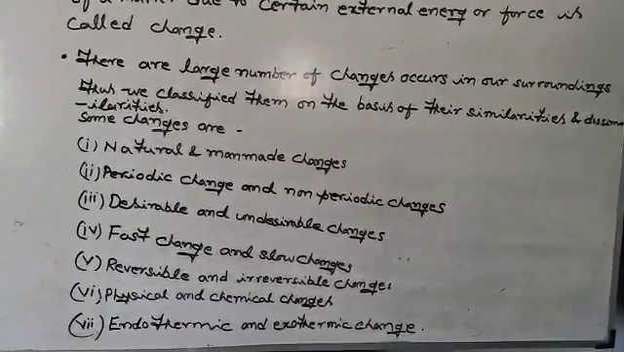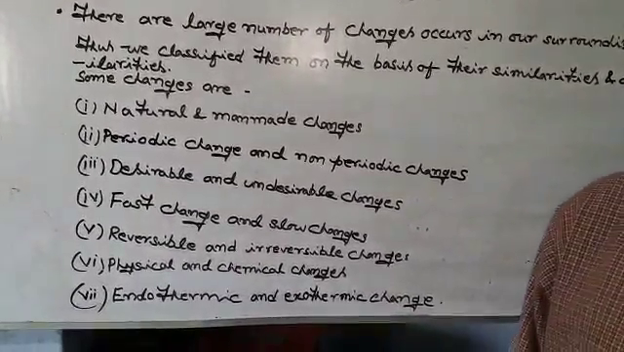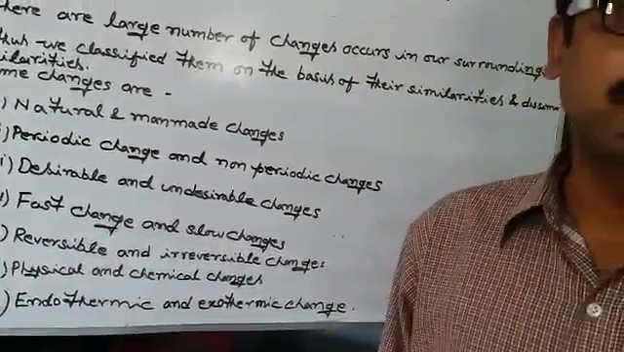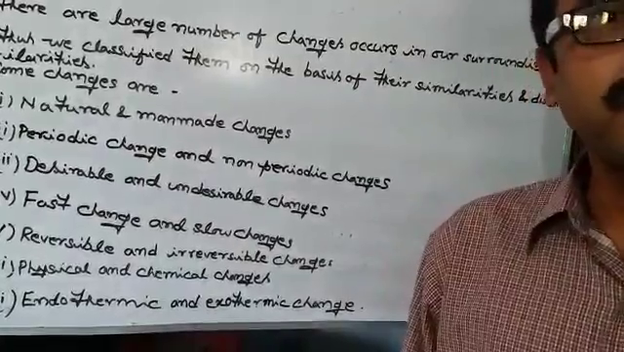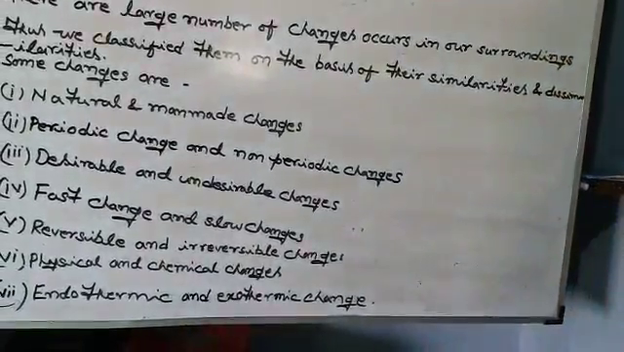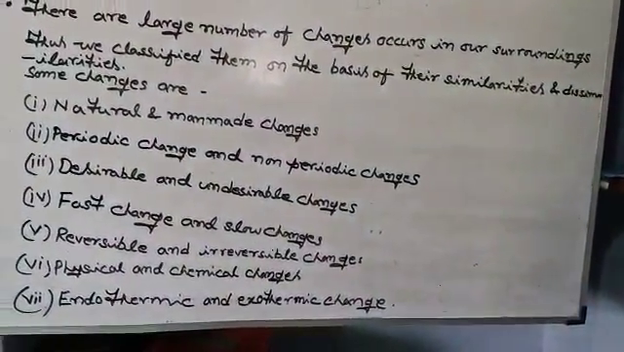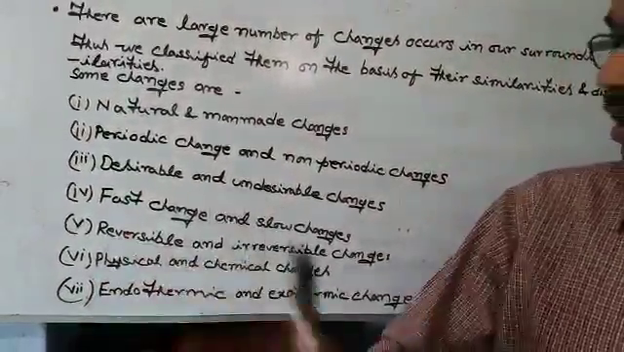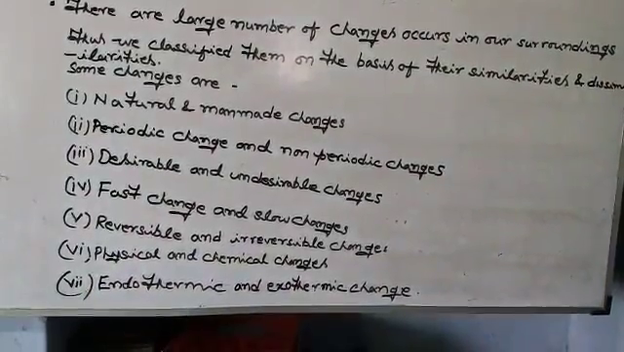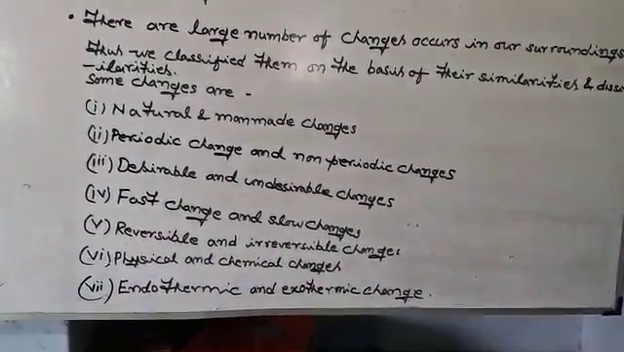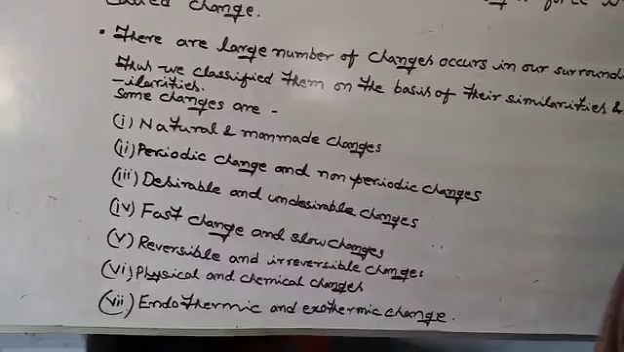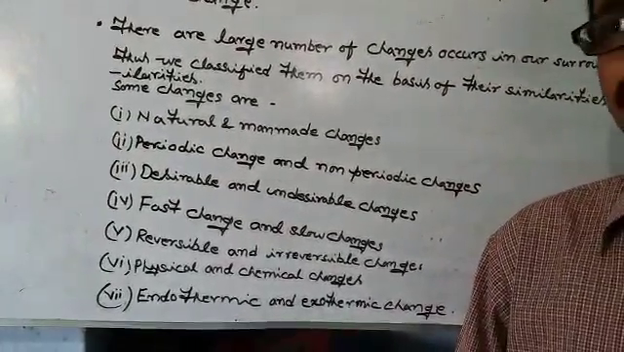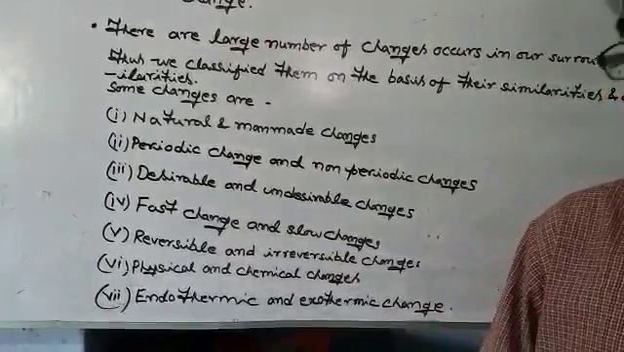Next, reversible and irreversible changes. Some changes can be reversed to their original form by changing the conditions, and are known as reversible changes. On the other hand, some changes cannot be reversed back to their original form even by changing the conditions, which are known as irreversible changes. Now, physical and chemical changes. There are some changes in which no new substances are formed, only the physical properties of the matter get changed, known as physical changes.